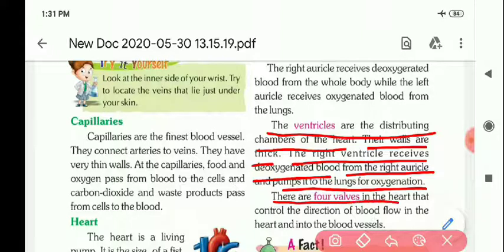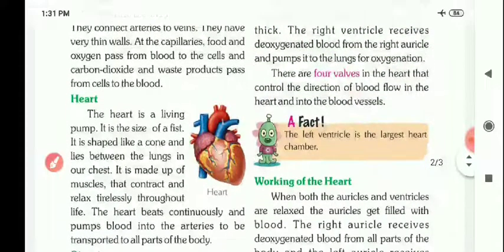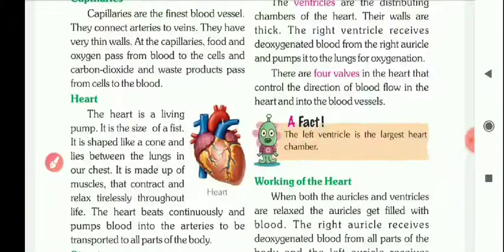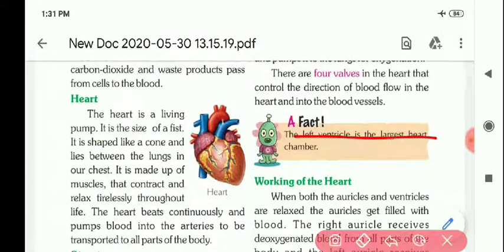There are 4 valves in the heart that control the direction of blood flow in the heart and into the blood vessels. Now a fact: the left ventricle is the largest heart chamber, because it is conical in shape and towards the left side, so it is the largest chamber of the heart.